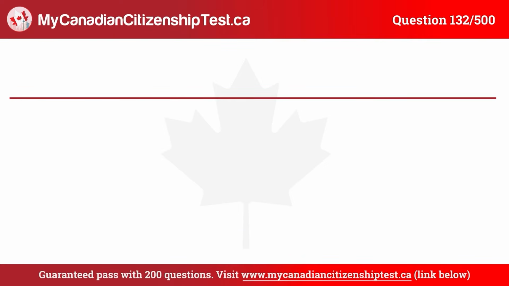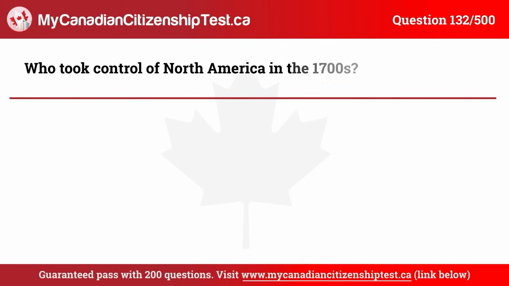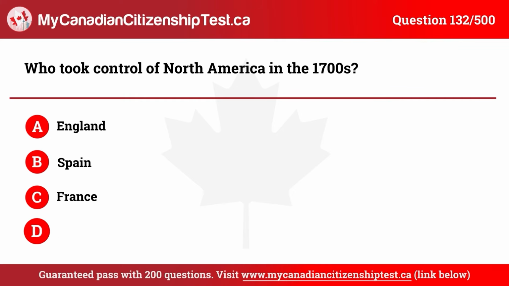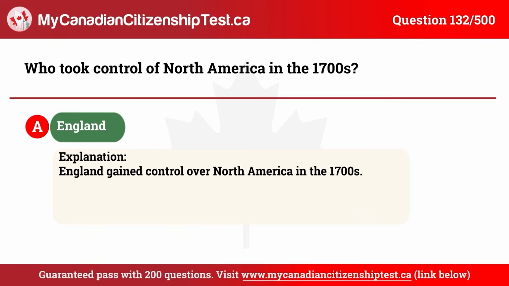Question 132. Who took control of North America in the 1700s? A. England. B. Spain. C. France. D. Portugal. The correct answer is A. England.